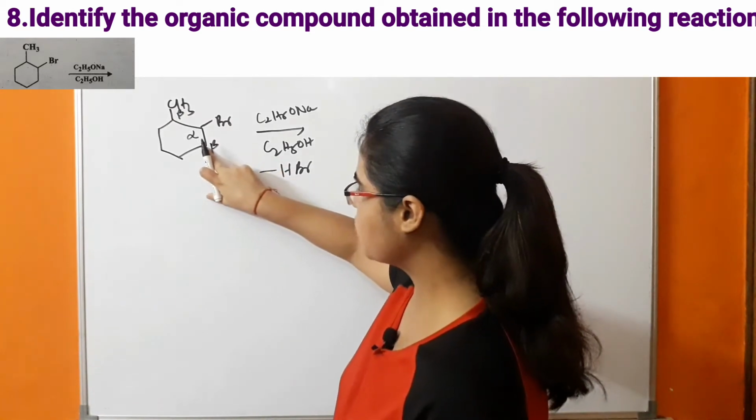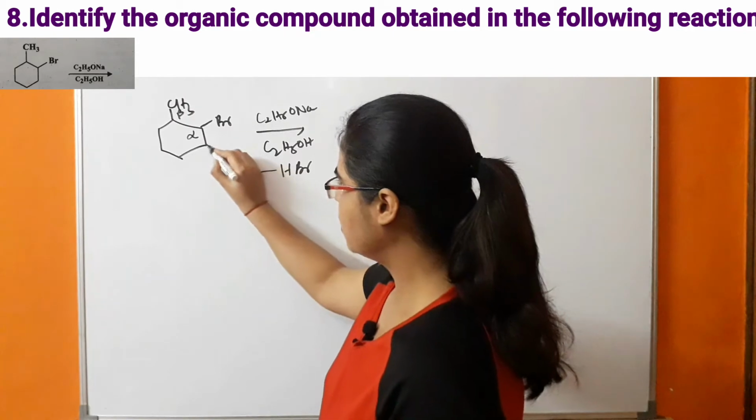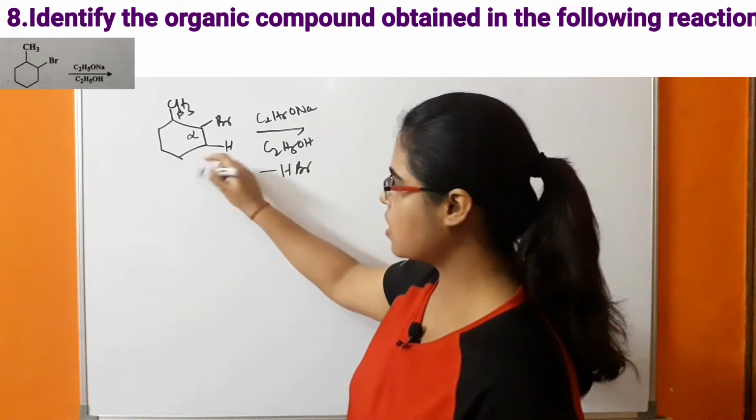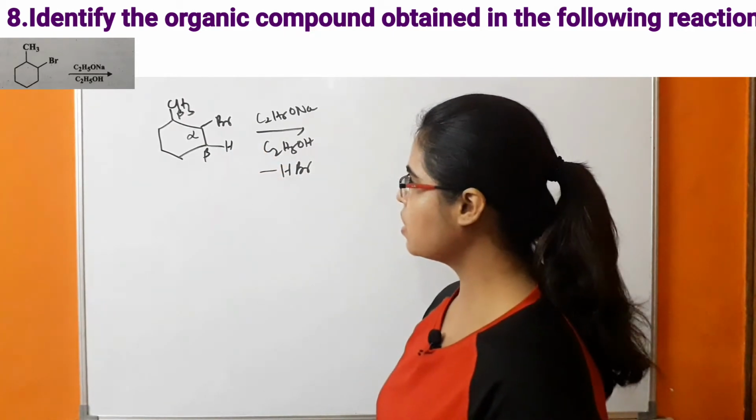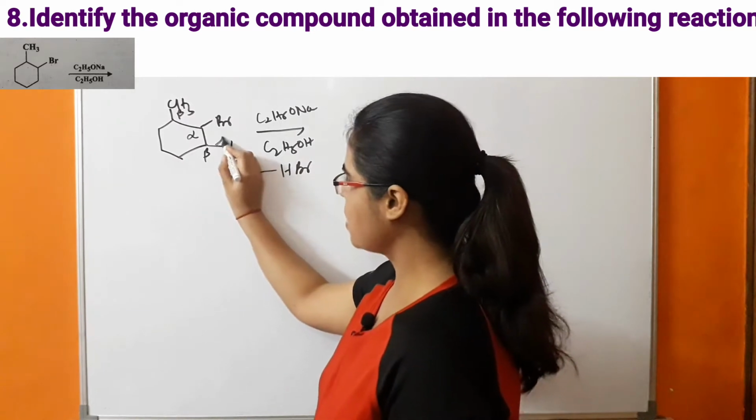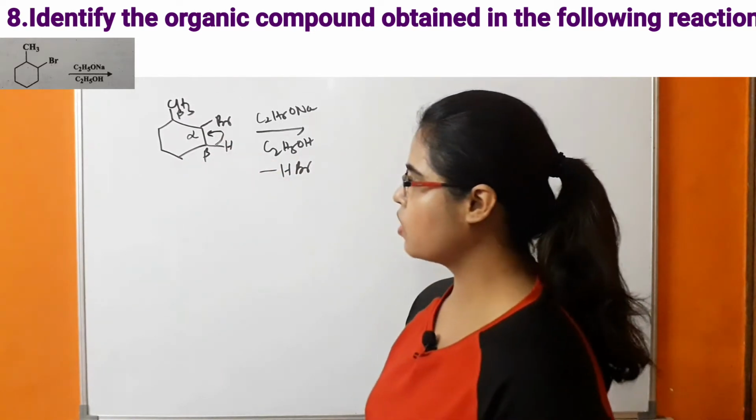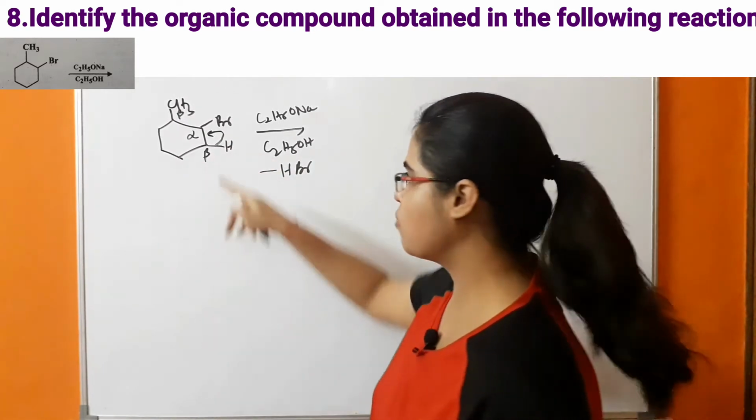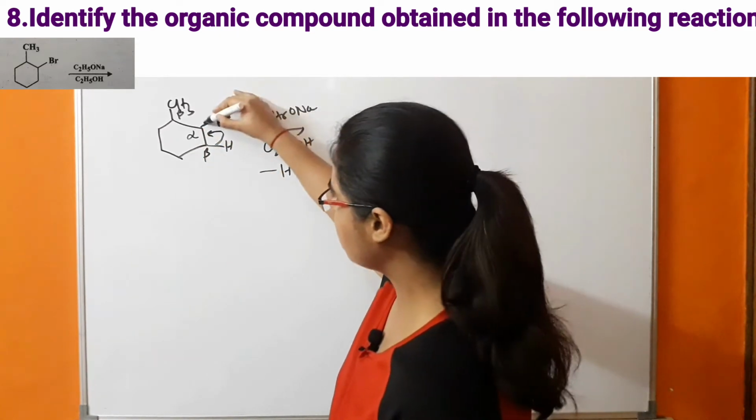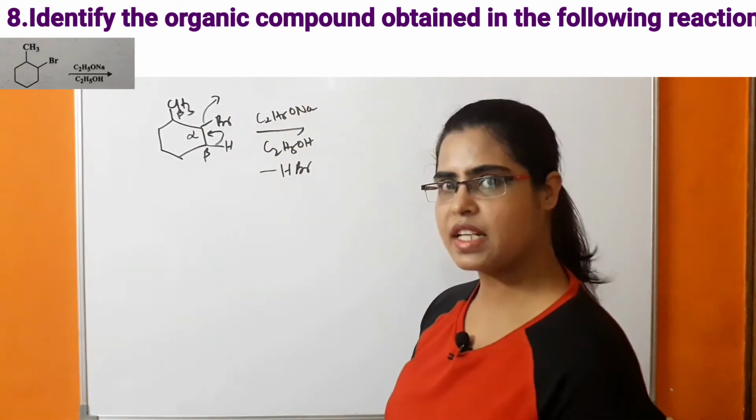If this hydrogen, which is attached to this carbon, this is the beta carbon, is removed, what is happening? This hydrogen will donate its electron, that is, the shared pair of electrons will move to this position. So there will be removal of Br minus.